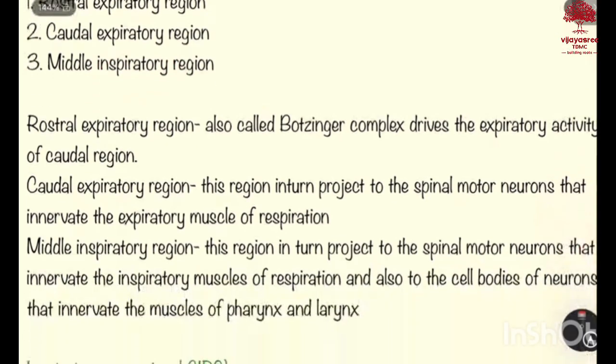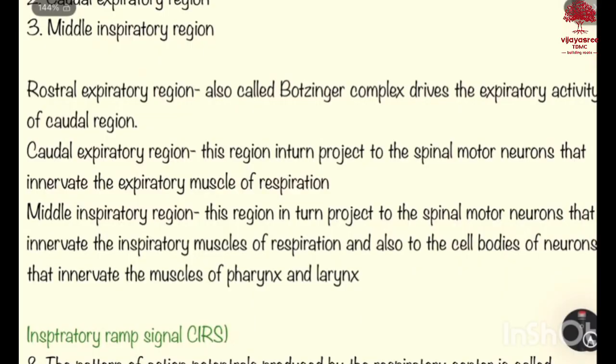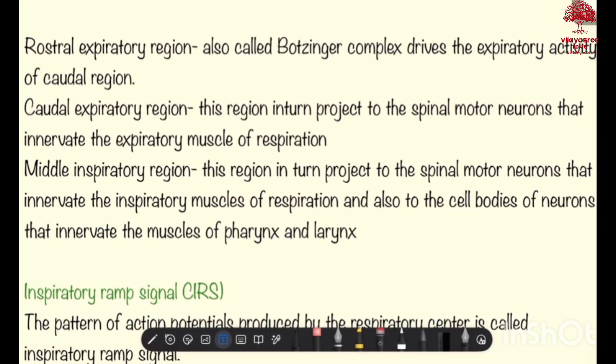The rostral expiratory region is also called the Bötzinger complex, and drives the expiratory activity of the caudal region. Caudal expiratory region: this region in turn projects into the spinal motor neurons that innervate the expiratory muscles of respiration. Middle inspiratory region: this region in turn projects to the spinal motor neurons that innervate the inspiratory muscles of respiration and also to the cell bodies of neurons that innervate the muscles of pharynx and larynx.